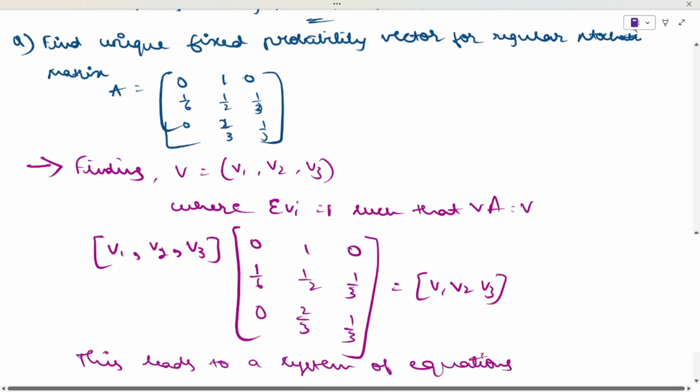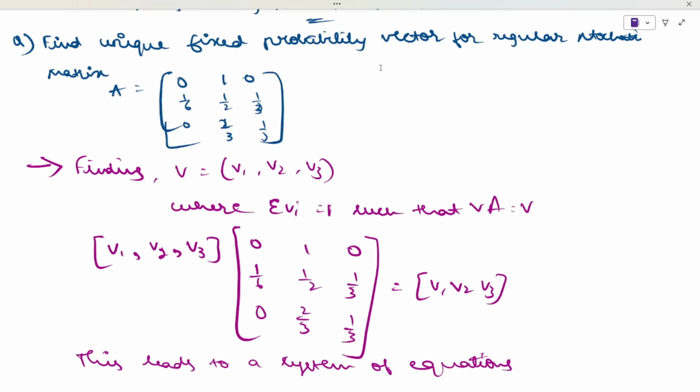They have given a particular matrix and they have asked to find out the unique probability vector. The matrix they have given: 0 1 0, 1 by 6, 1 by 2 and 1 by 3, 0 2 by 3 and 1 by 3. This is what they have given.